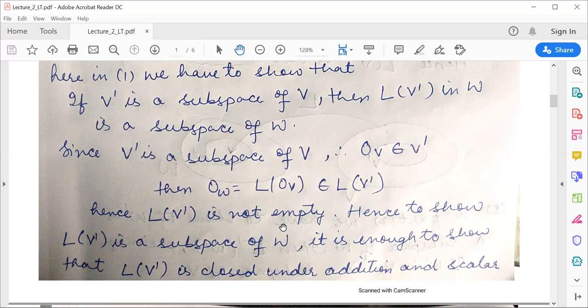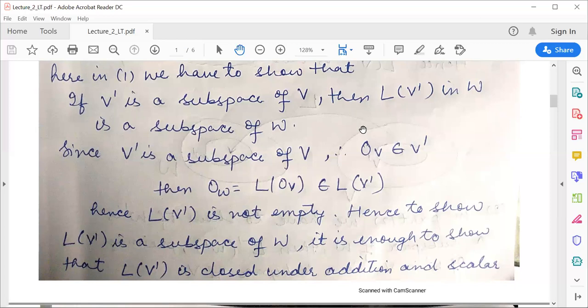Why are we showing that L of V' is not empty? Here our question is to show that if V' is a subspace of V, then L of V' is a subspace of W. If you remember one result which we did in vector spaces, to show that a particular subset is a subspace, the main thing is we need to show all those 10 properties which a vector space satisfies.